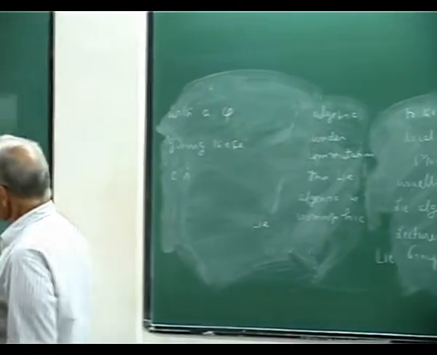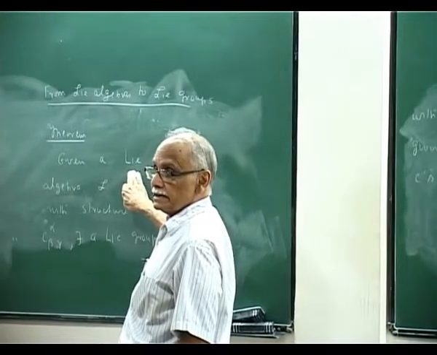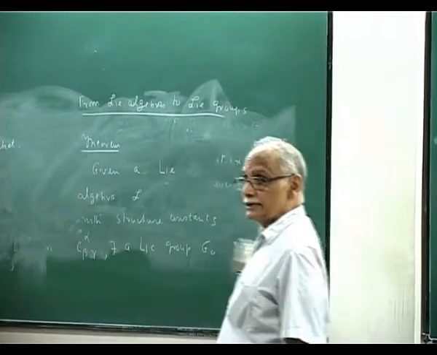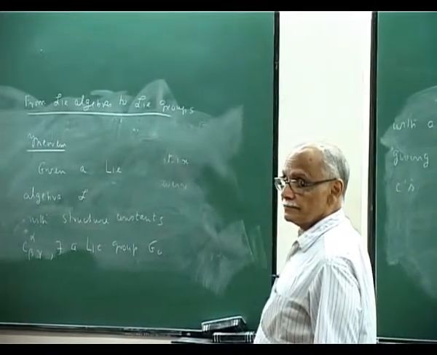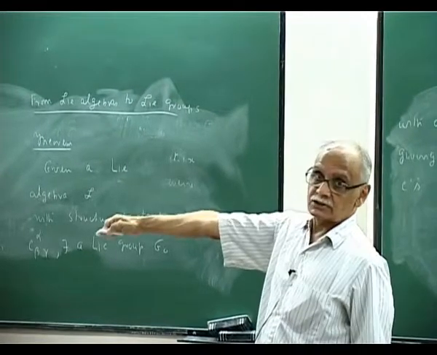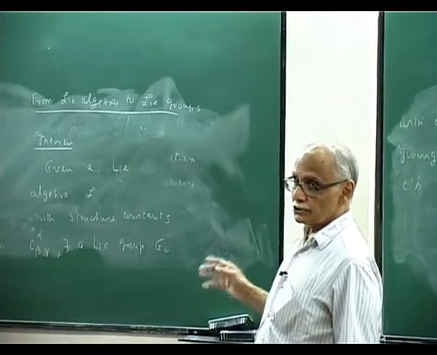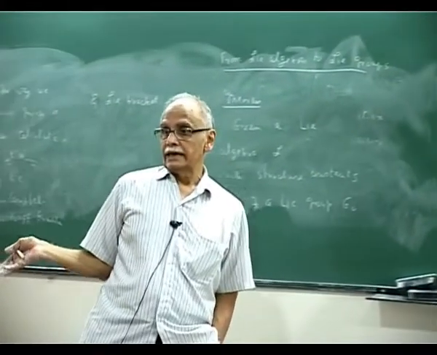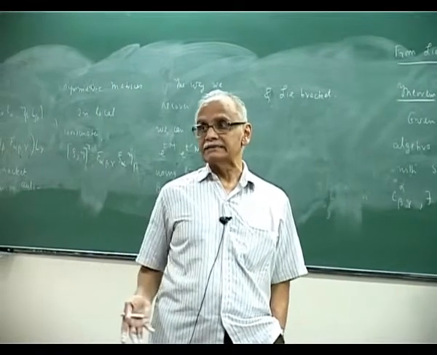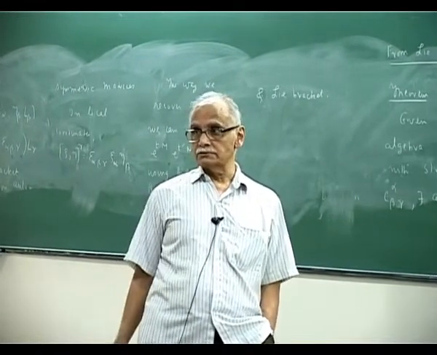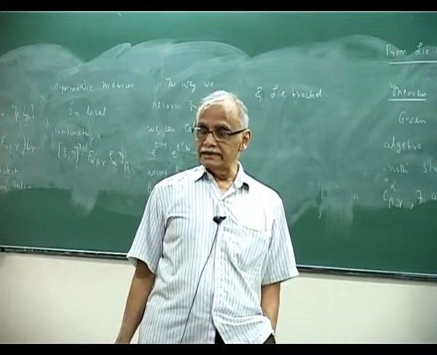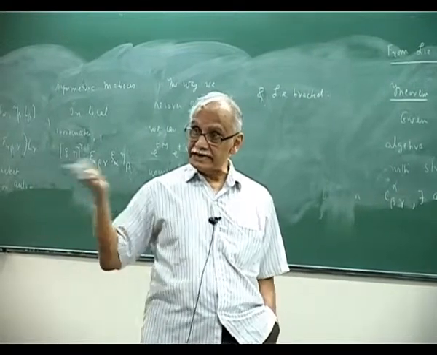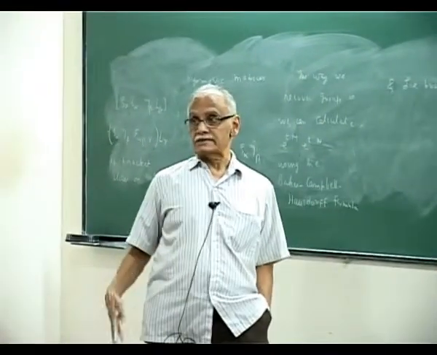Namely, you take any Lie algebra with a given structure constant fulfilling Jacobi identity and so on. And the claim is there exists a Lie group of which these are the structure constants. So I showed you that if you give me a Lie group a priori, I can compute a Lie algebra from its composition laws. Now I am telling you that the connection is deeper, that if you give me a Lie algebra, I can find a Lie group of which these are the structure constants.